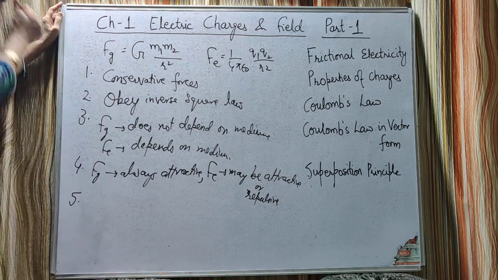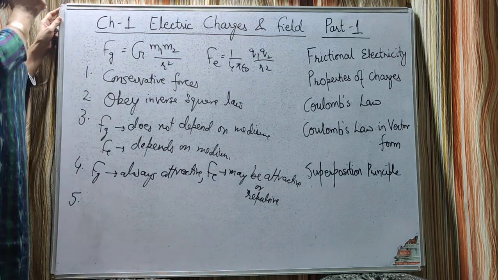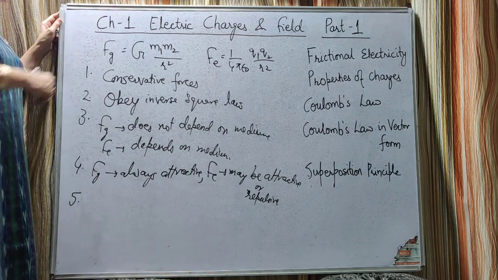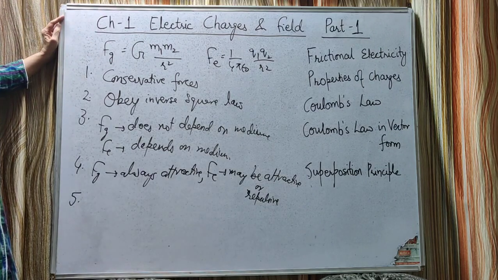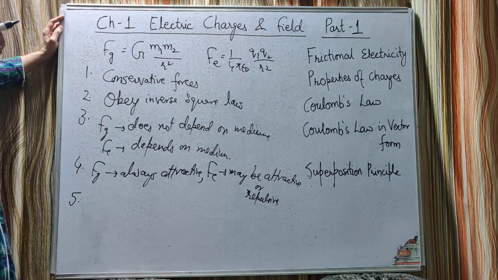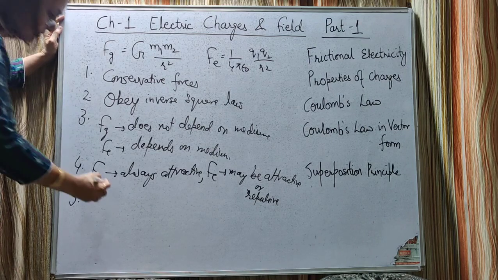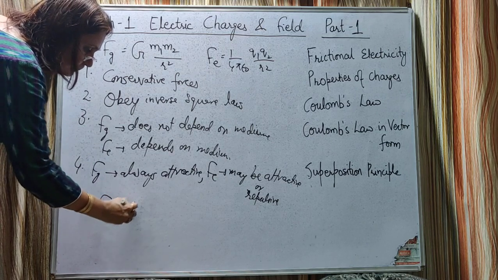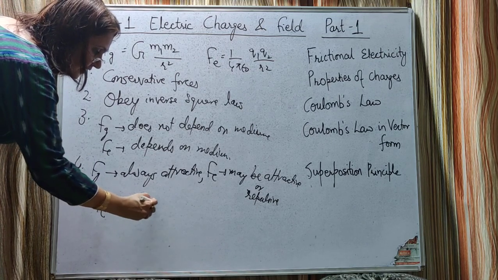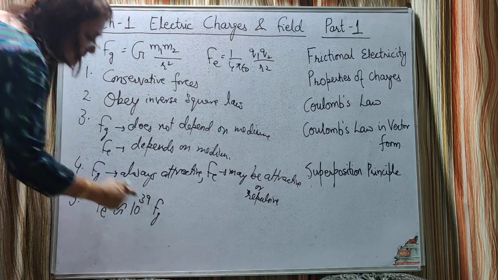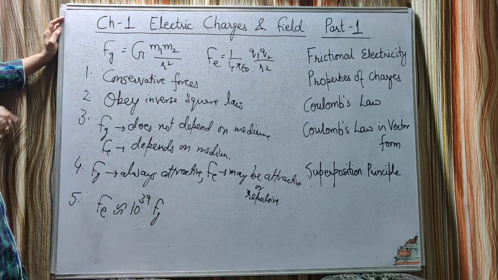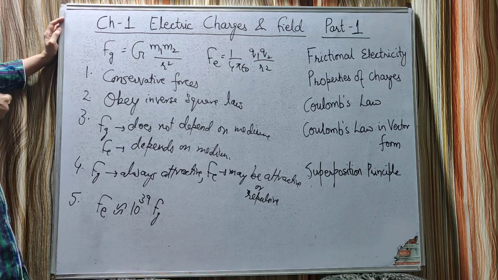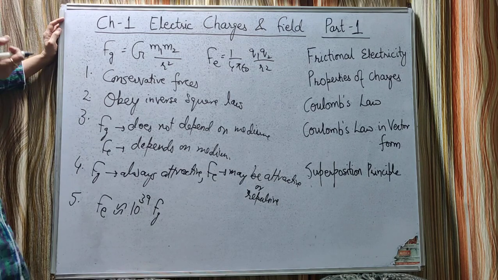Also, last year we studied that the gravitational force is the weakest force in nature. So the electrostatic force is much stronger than the gravitational force. For example, between an electron and a proton, the electrostatic force is approximately 10 raised to the power 39 times stronger than the gravitational force.